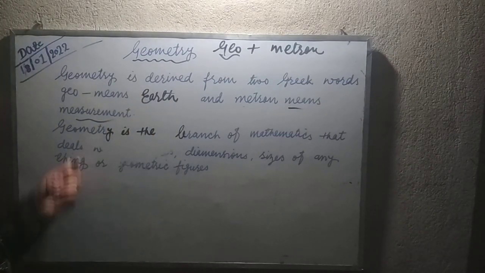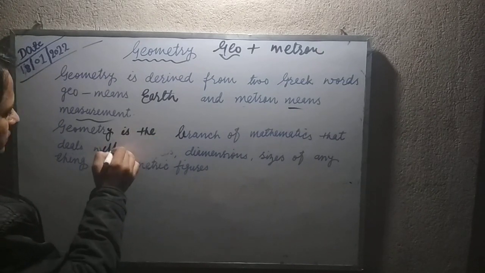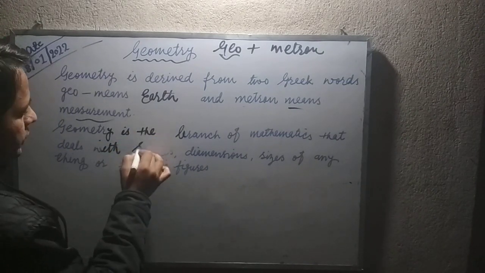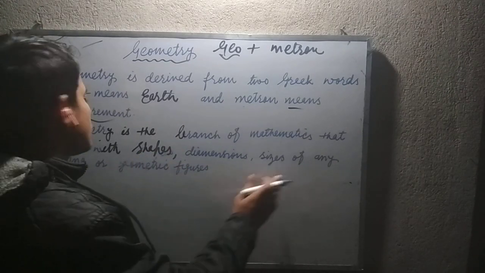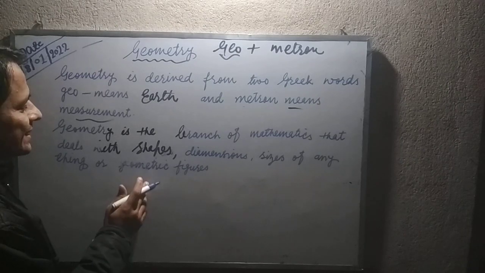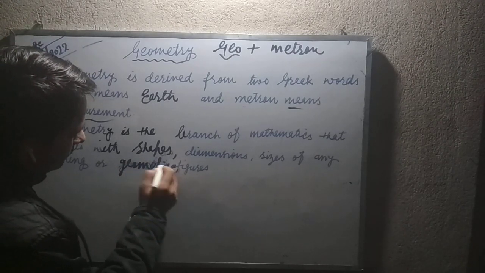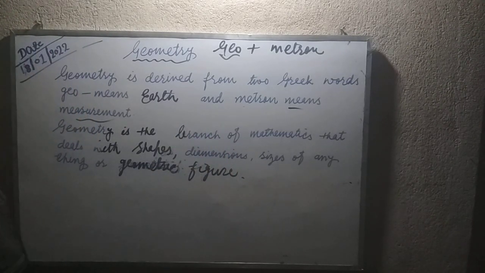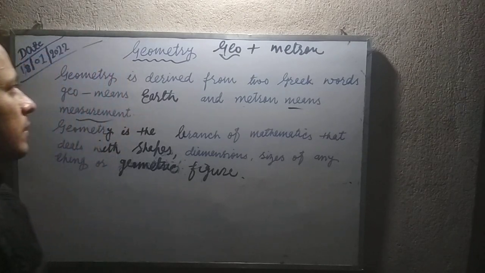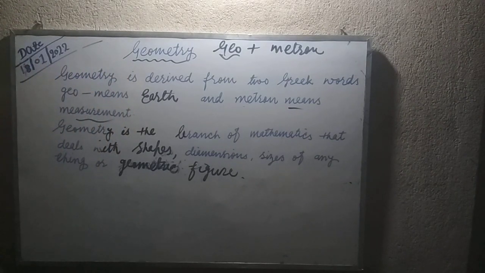So now we can say geometry is the branch of mathematics that deals with shapes, dimensions, sizes of anything, or we can say the geometric figure. Or in other words, friends, we can define geometry: geometry is the branch of mathematics in which we study the measurement of the earth.